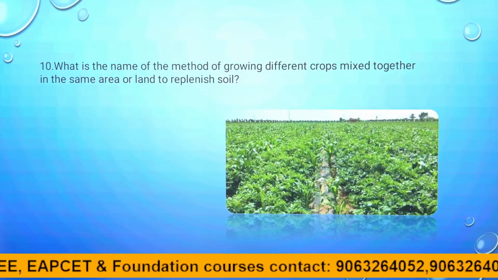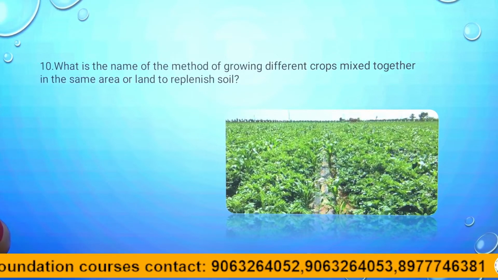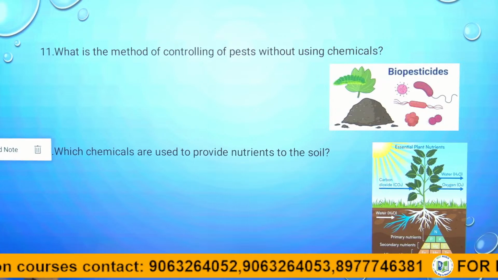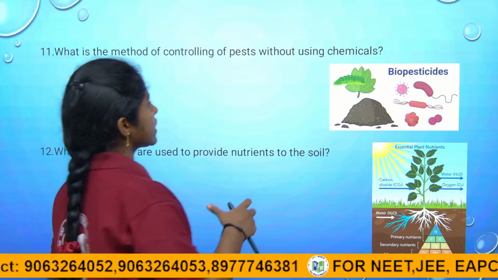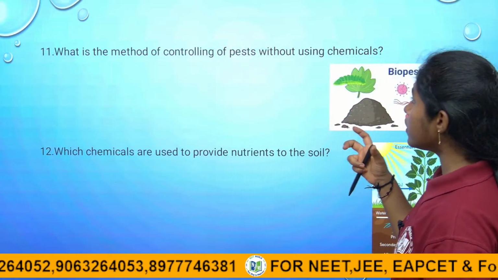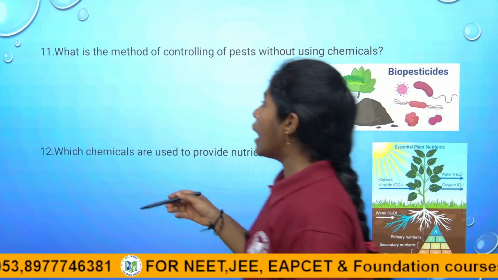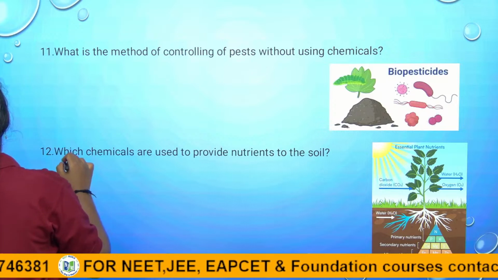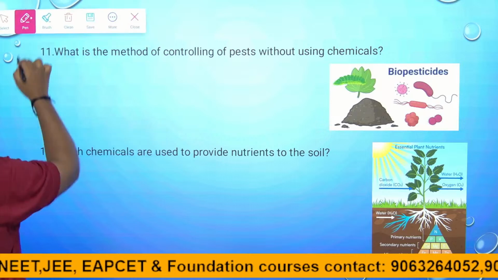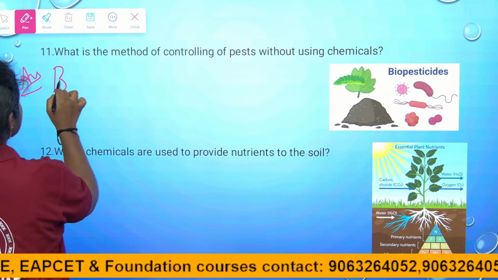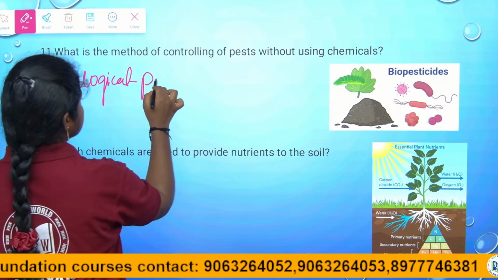So coming to the next question. Here is the 11th question: what is the method of controlling pests without using chemicals? They are asking for the method of controlling pests without using chemicals. This is the biological pest control method. What is meant by the biological pest control method? The answer is biological pest control method.